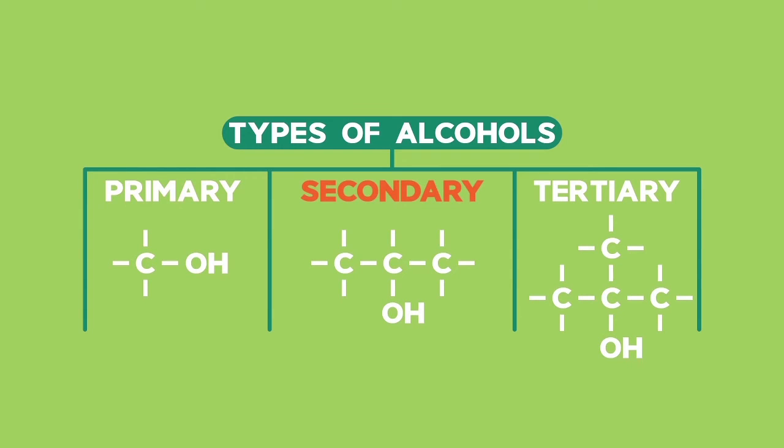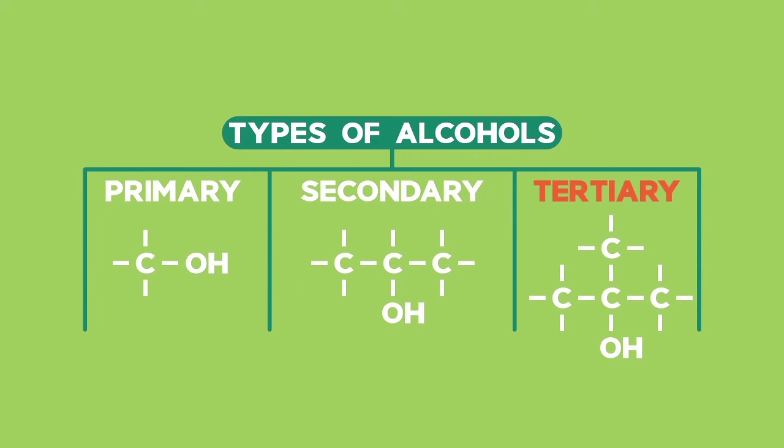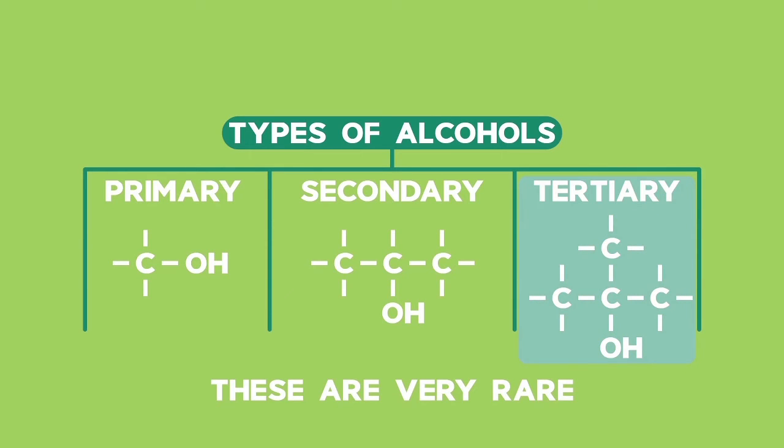A secondary alcohol shows the hydroxyl group attached to a carbon atom in the middle of a chain joined by two carbon atoms. Tertiary alcohols follow the same pattern, but the carbon atom is now joined to three others. These are very rare.